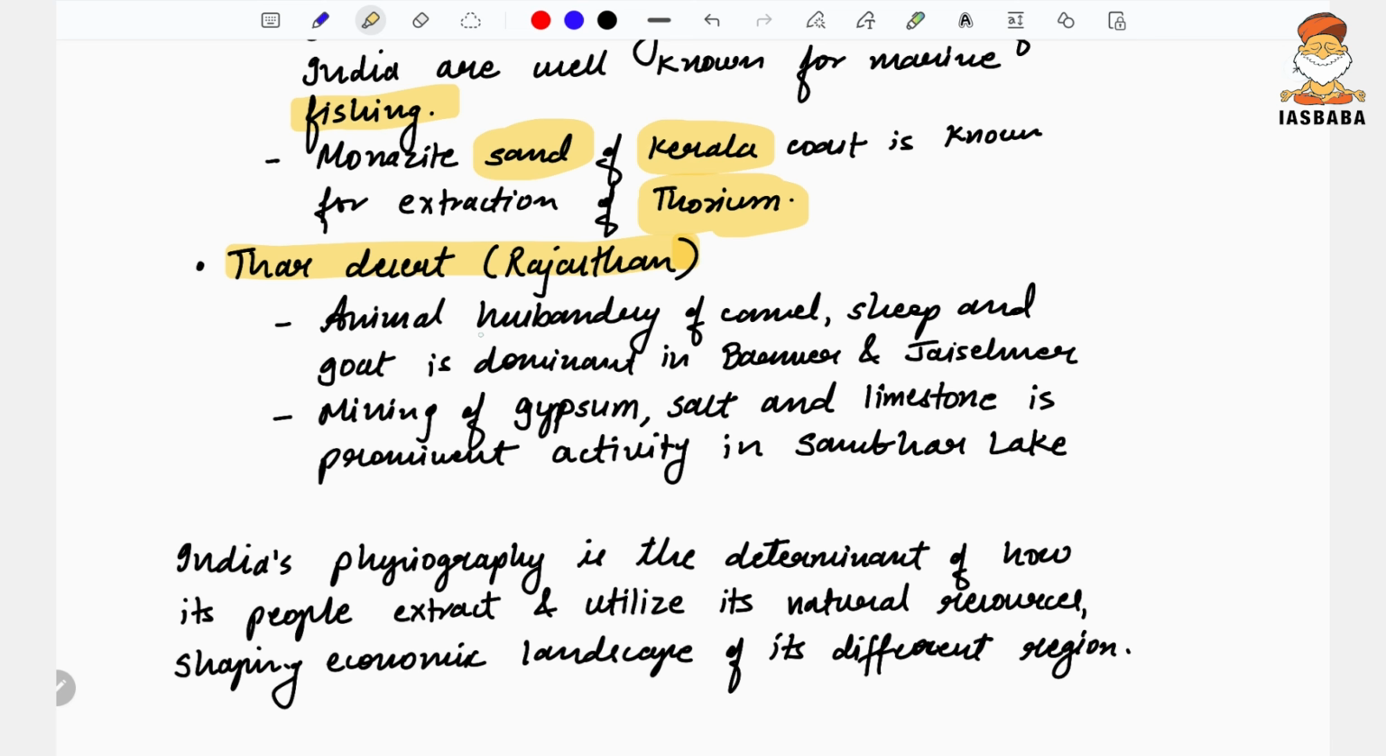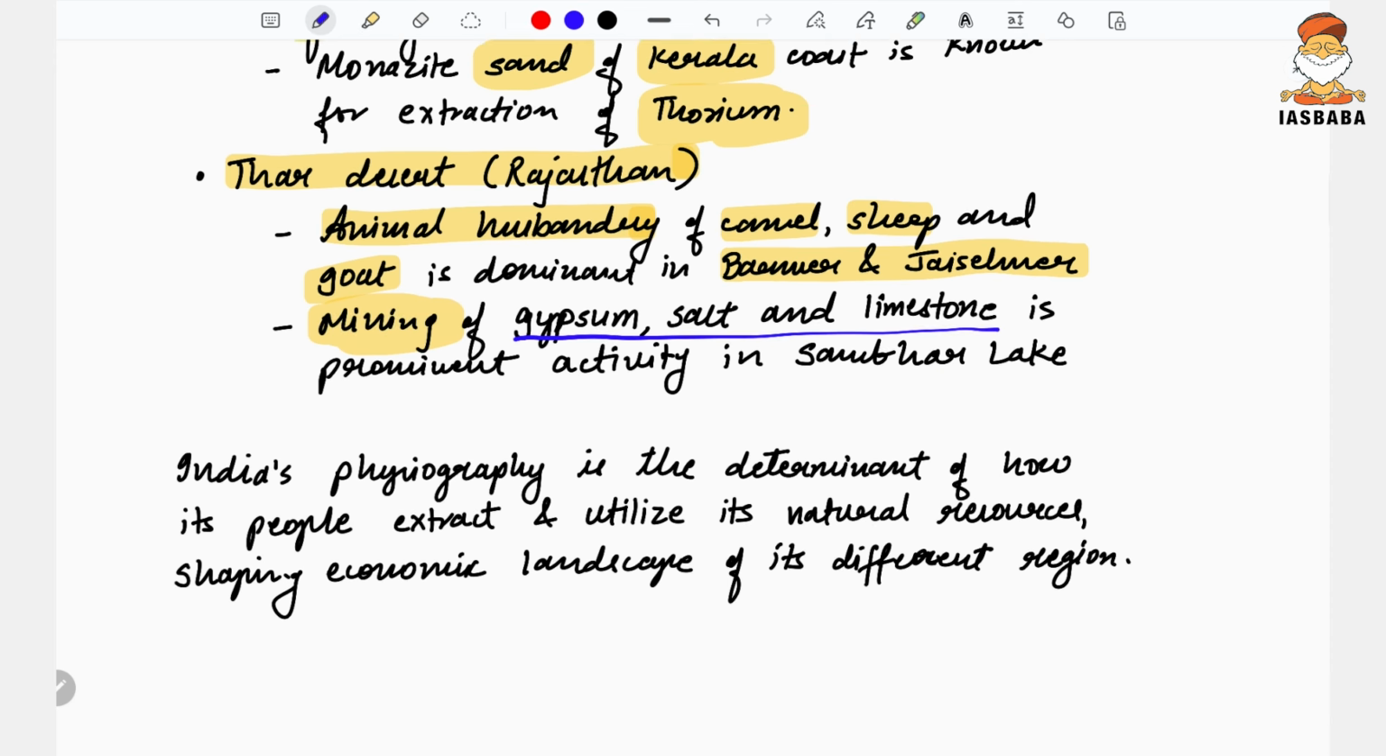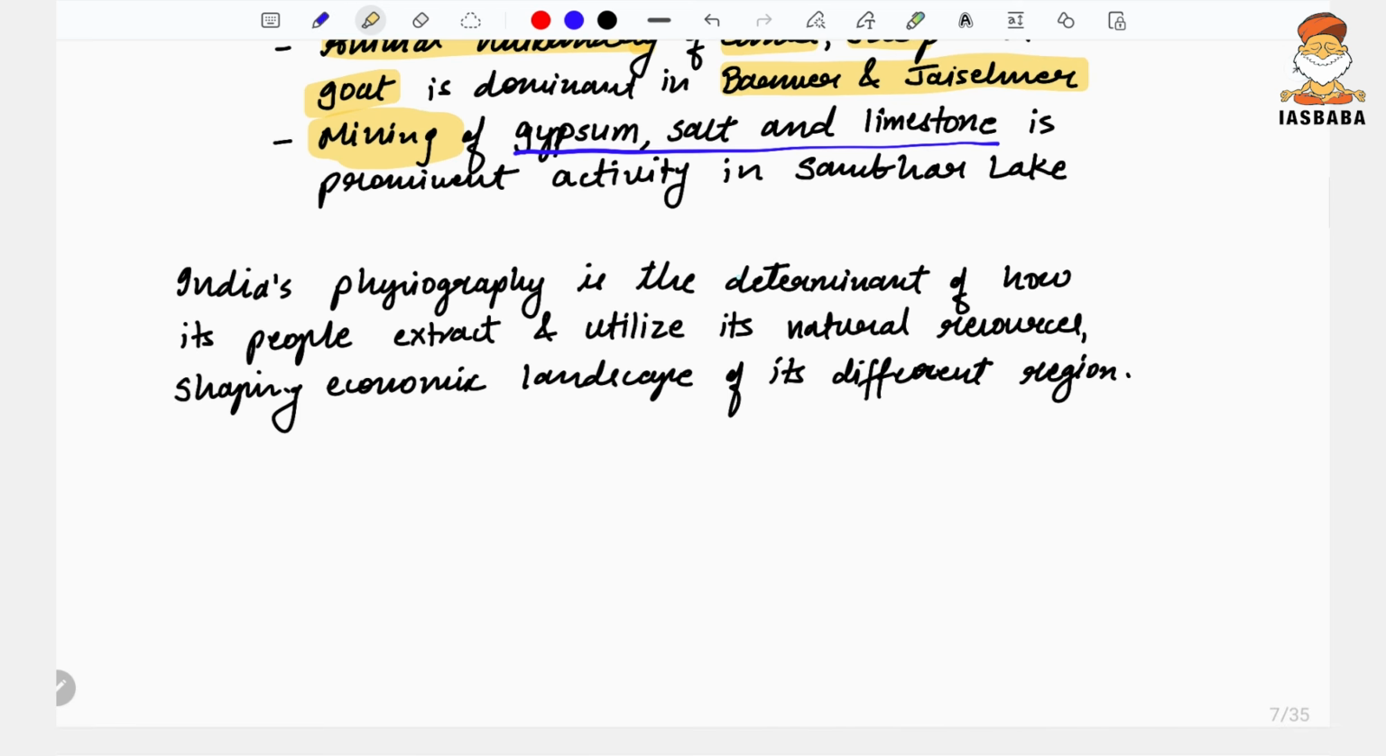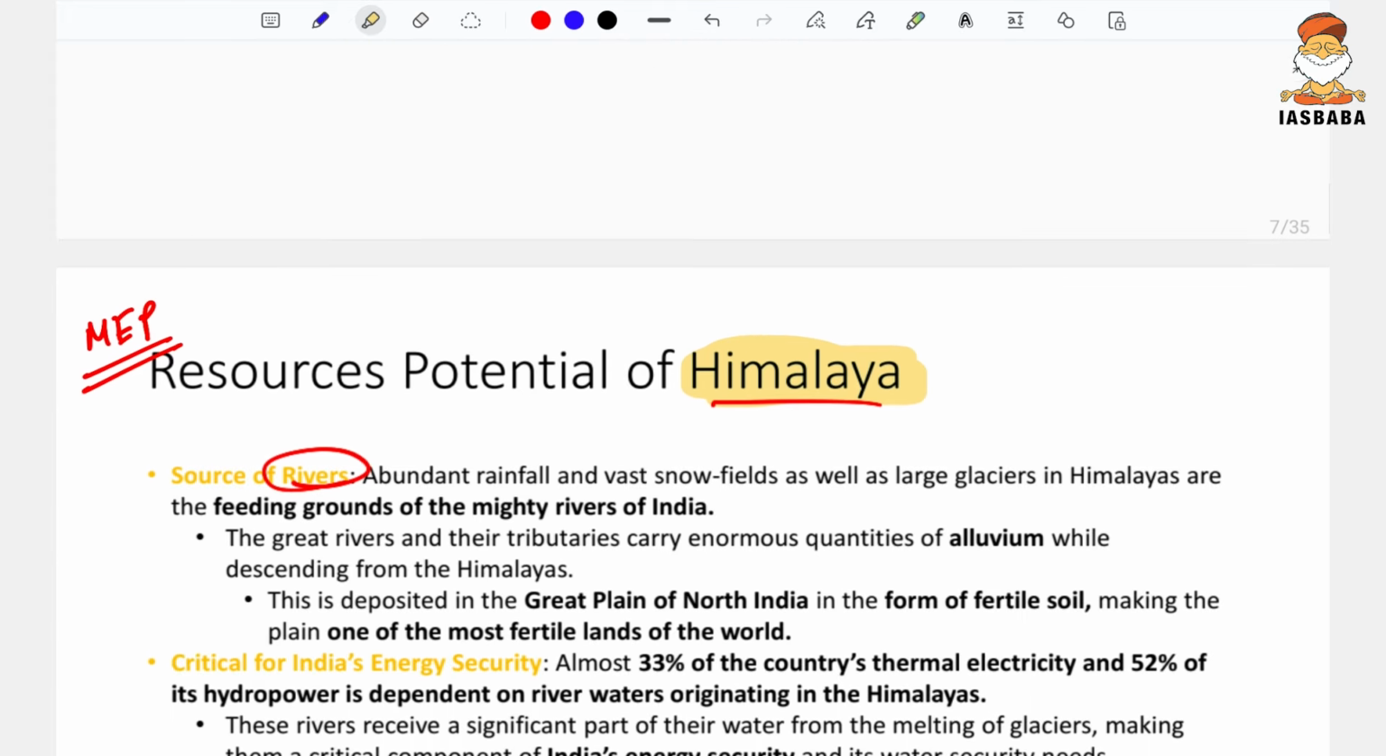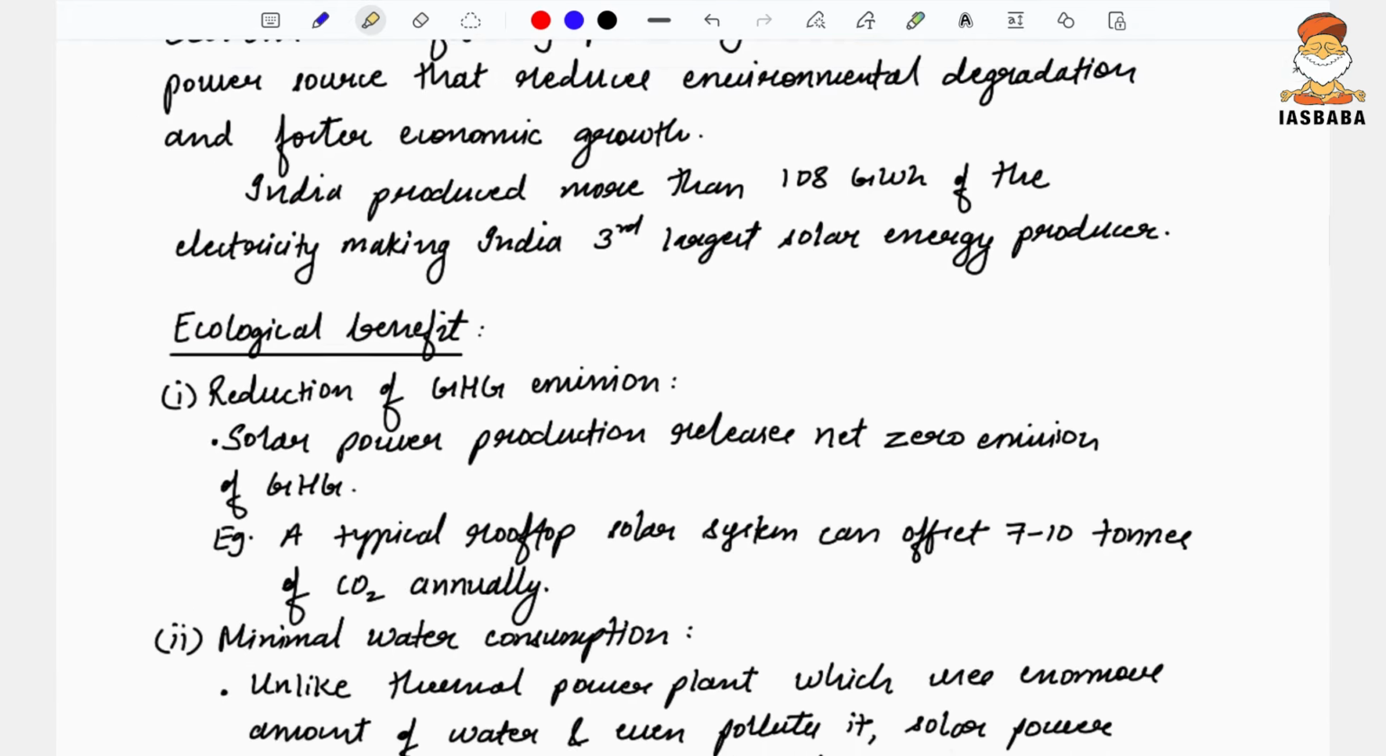In the Thar Desert region of Rajasthan, animal husbandry is a major occupation, especially of animals like camel, sheep and goat, which is dominant in the Barmer and Jaisalmer region of Rajasthan. Here, mining of gypsum, salt and limestone is a prominent activity, as in the Sambhar Lake. So India's physiography is the determinant of how people extract and utilize natural resources, shaping the economic landscape of its different regions. Out here it was application based, a very nice question, I would say. Having attempted this question, let us proceed ahead to the next question now.